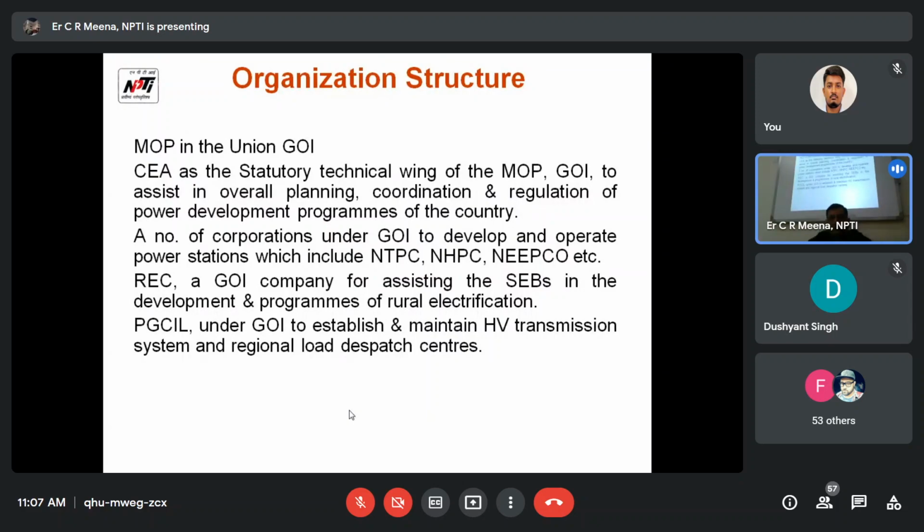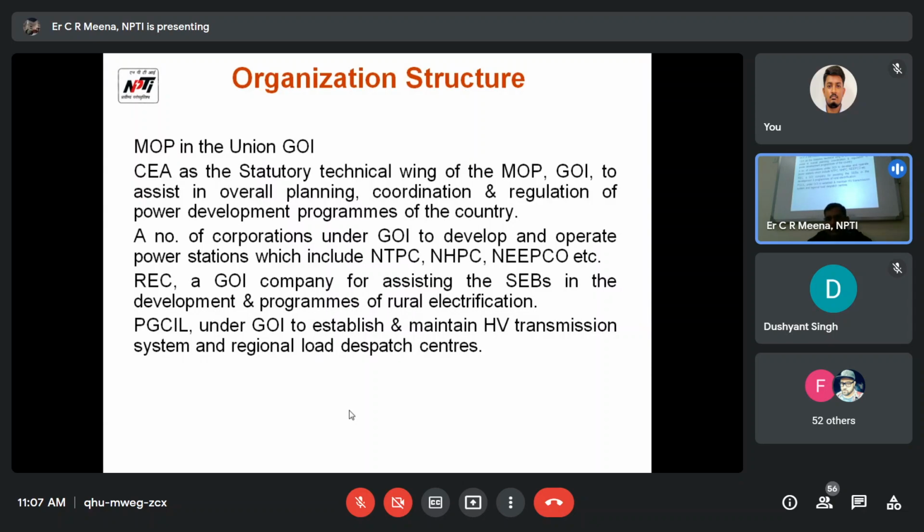Organization structure: the Ministry of Power is under the Union Government of India. CEA is a statutory technical wing of the Ministry of Power, Government of India, to assist in overall planning, coordinating, and regulation of the power development programs of the country. These are the functions of CEA.